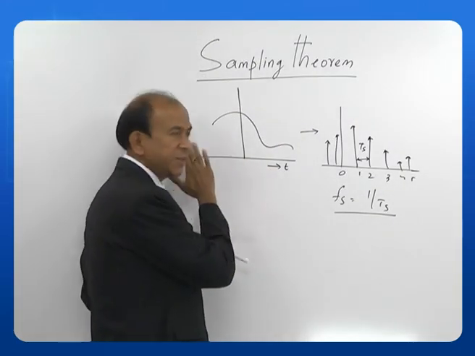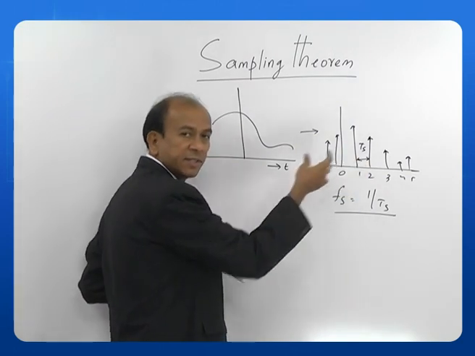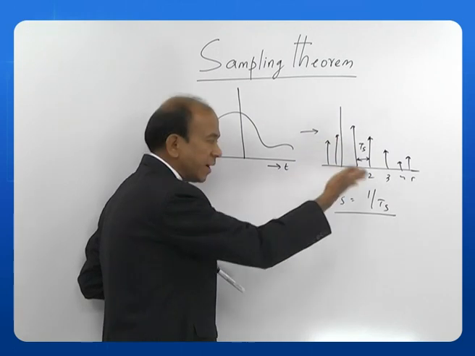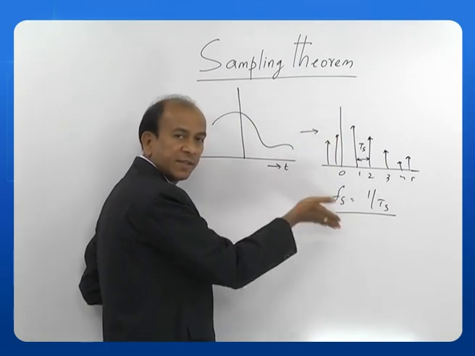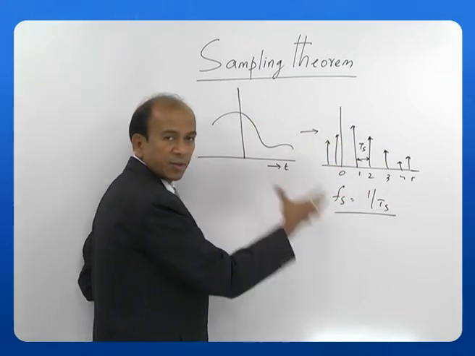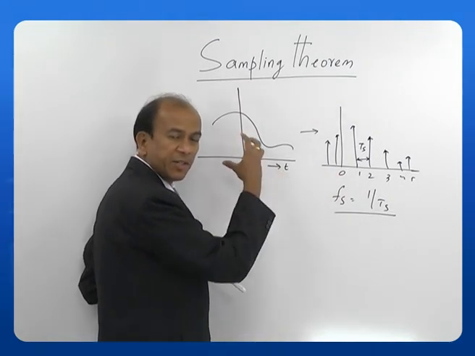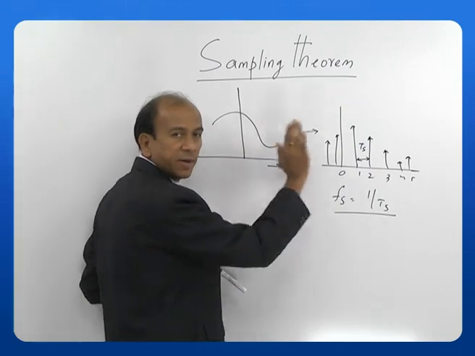So, basically a continuous time signal, when it is converted to discrete time with a certain time period, that is called the sampling period, and the reciprocal of that gives us the sampling frequency, and this is in samples per second. So, this is how a sampling operation converts a continuous time signal into a discrete time signal.